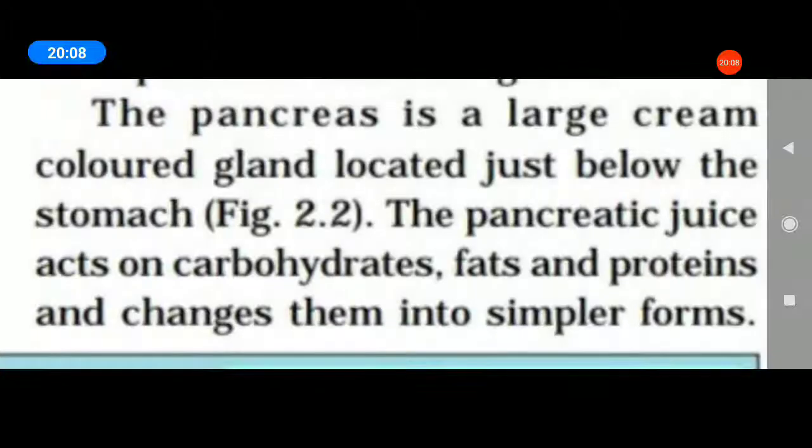Okay. Next, the pancreas. The leaf-like structure is the pancreas. The pancreas is a large cream-colored gland located just below the stomach. The pancreatic juice acts on carbohydrates, fats and proteins and changes them into simpler forms.